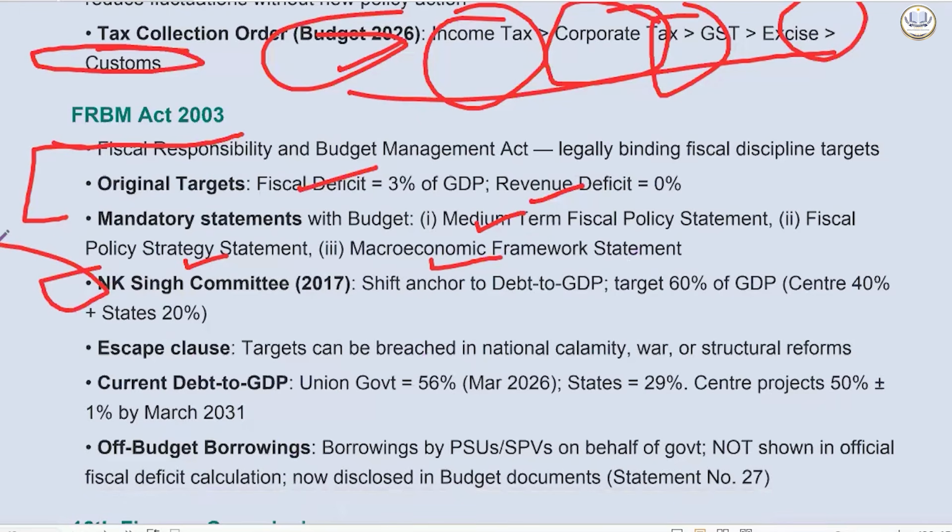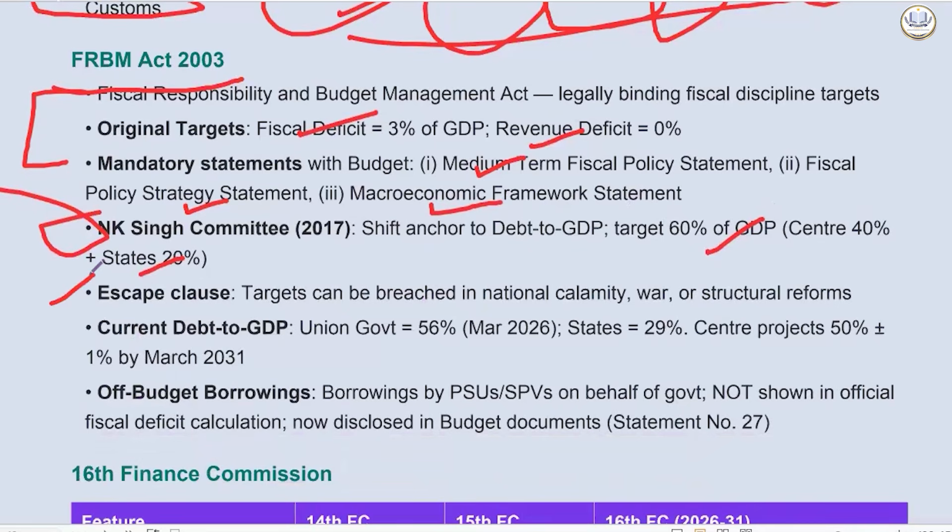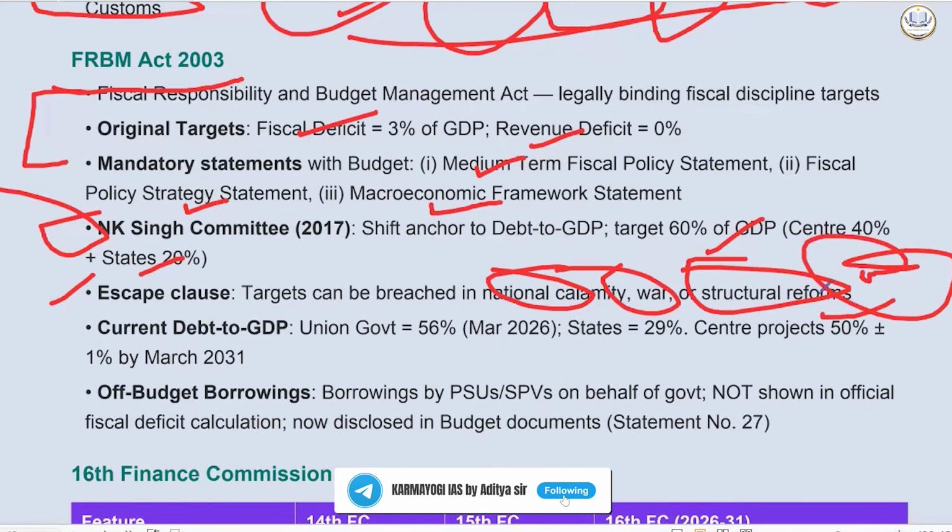This committee shifted the anchor to debt to GDP instead of just fiscal deficit. The target was 60% of GDP, in which 40% will be of center and 20% will be of state. It also provided an escape clause. So targets can be breached in case of national calamity, war, or structural reforms. You must have seen in the COVID-19 pandemic, one of these was used.